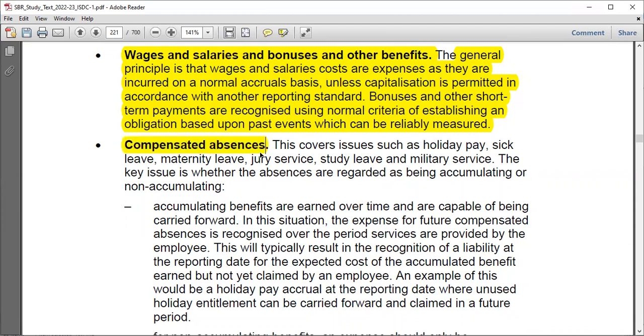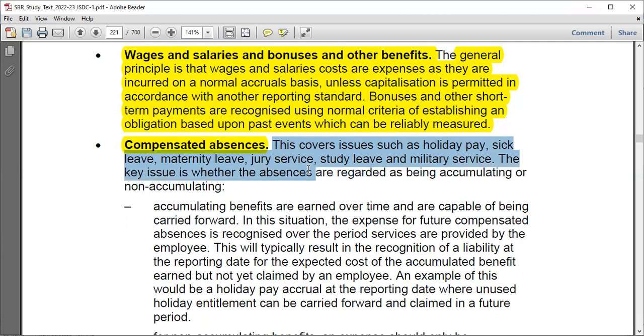You know, there are absences, maybe you cannot be present, but you can be compensated, but there are others that you will not be compensated, right? So this covers issues such as, let's say you have holiday pay, you are on holiday, you have to be compensated. You are sick, maybe you have to be compensated. Maternity leave, jury service, maybe study leave, just things like that.